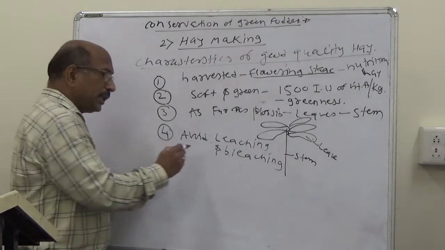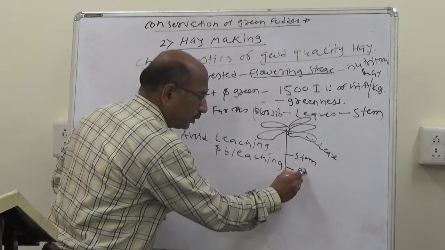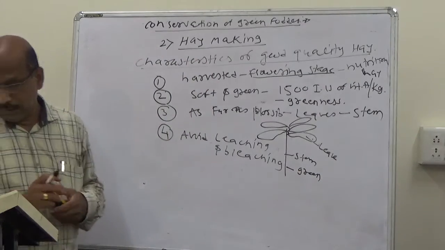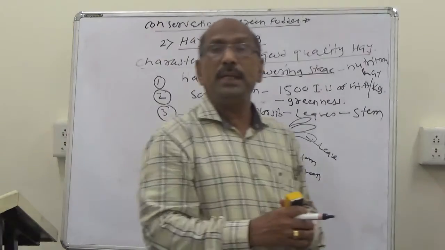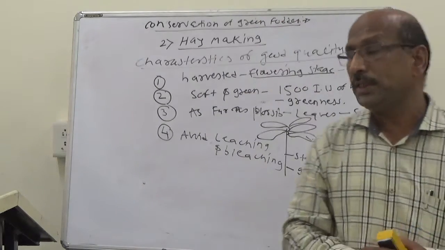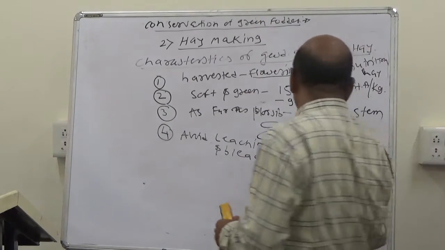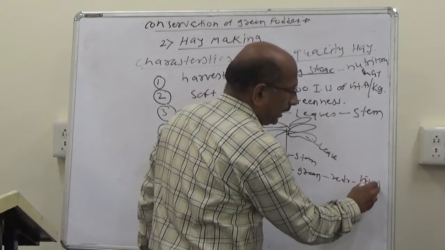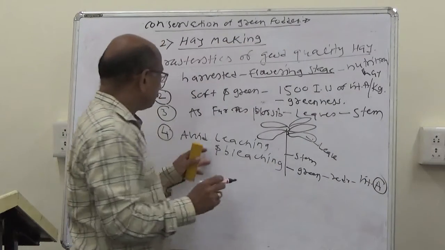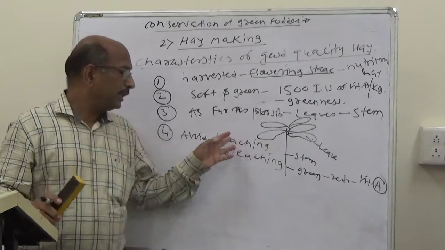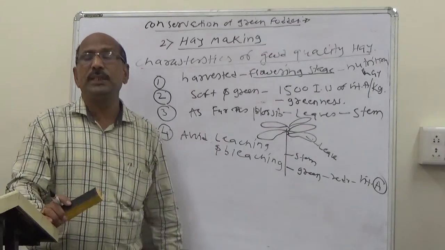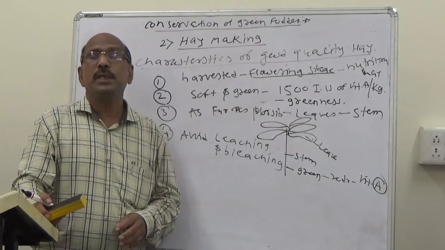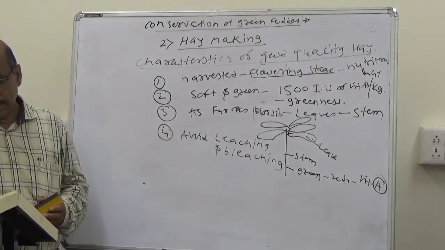So the bleaching of green color reduces the vitamin A content. So we should avoid leaching as well as bleaching of the hay, because bleaching of the green color can reduce the vitamin A content.